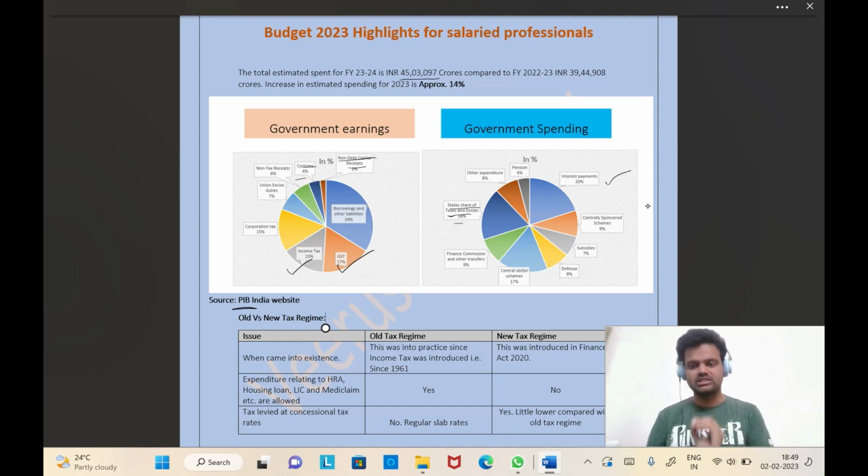What is the lowest spending? Interesting fact: the lowest spending of the government is on pensions. They are only spending 4% of the total earnings that they are getting. So this graph is interesting and gives some insights. Please go through it.